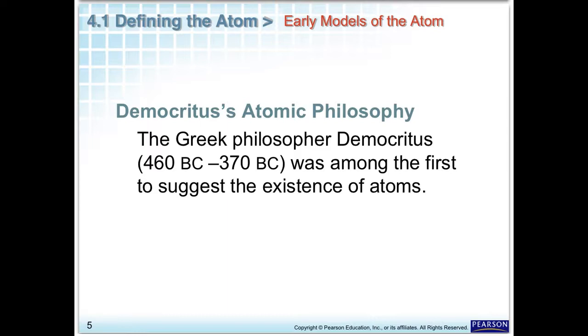The Greek philosopher Democritus, about in the same time period as Aristotle, was one of the first to suggest the existence of atoms. He used the word atomos, which in Greek means indivisible, to describe these tiny indivisible particles. And that's where the word atom comes from.